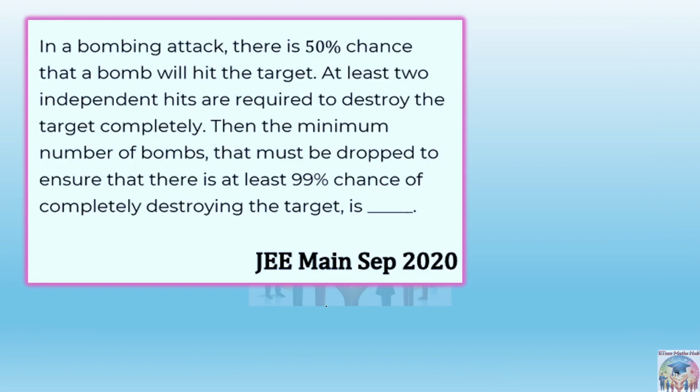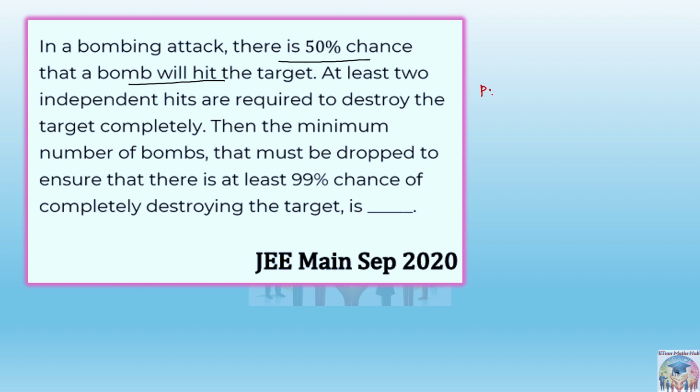So the fourth answer is correct. The next question is this one. Next is saying that in a bomb attack, there's a 50% chance that a bomb will hit the target. Clearly visible, 50% chance that the bomb will hit the target. Hitting the target is a success.